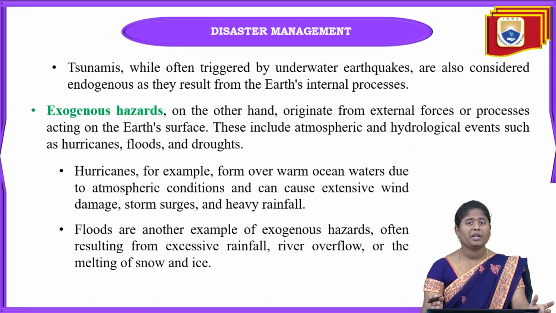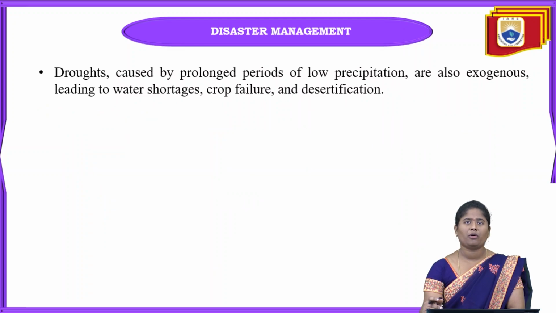But in summer, when there is high temperature, this ice melts easily. This melting of ice and snow also causes floods.